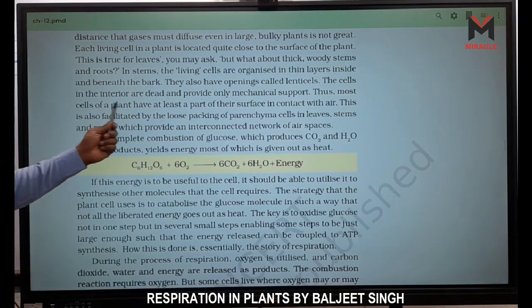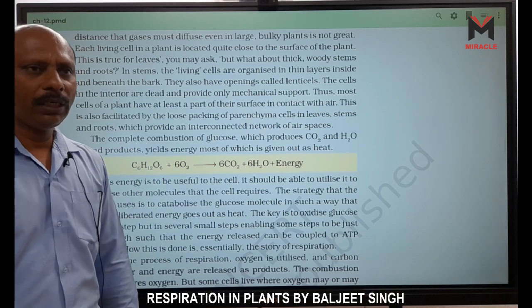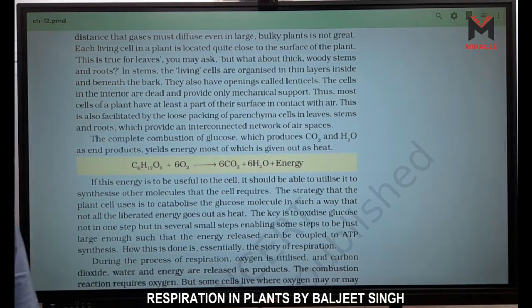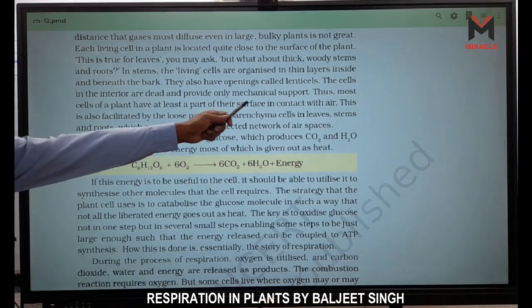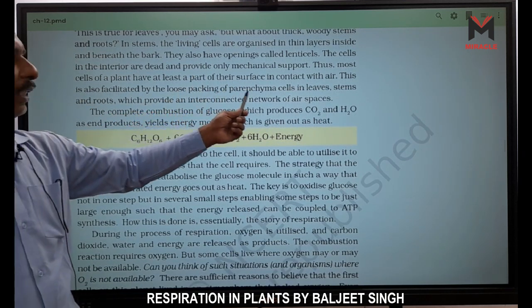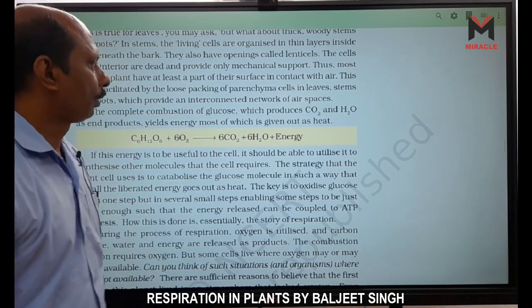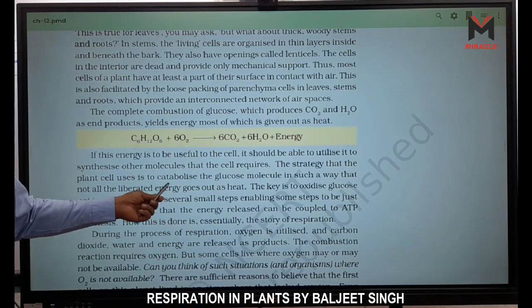Thus, most cells of the plant have at least part of their surface in contact with air. So they need not any transportation or any organ. This is also facilitated by the loose packaging of parenchyma. Parenchyma have intercellular spaces, and intercellular spaces have air.